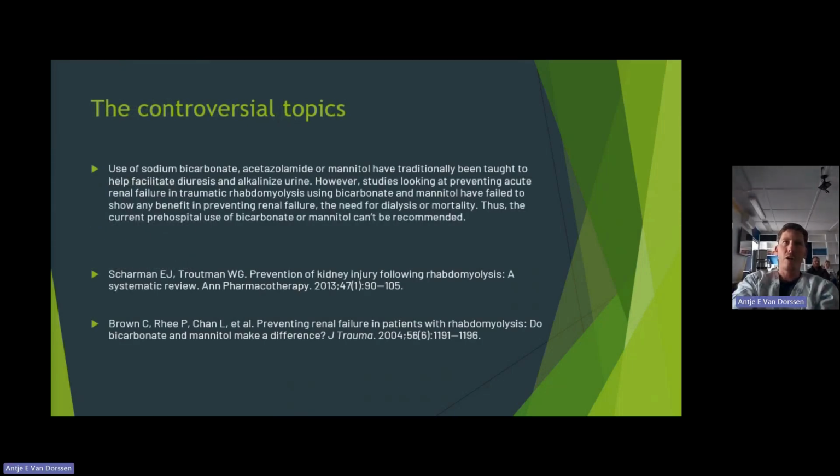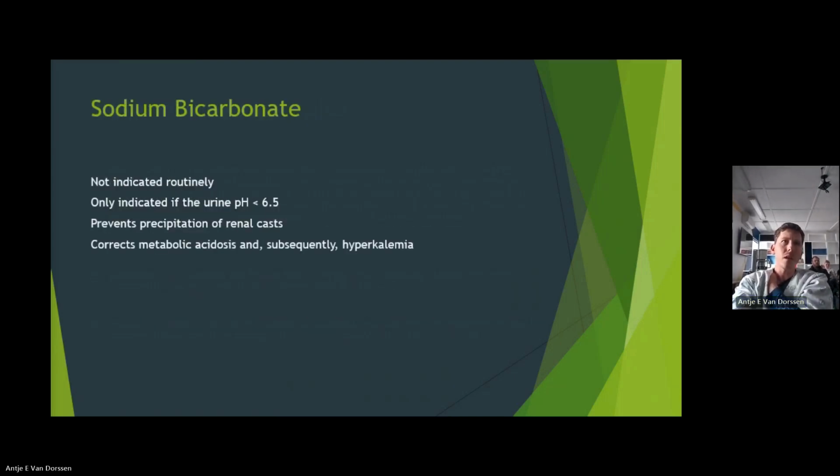So the use of sodium bicarb and acetazolamide and mannitol had been taught throughout for alkalization of the urine and alkalized diuresis, but nothing has shown us good evidence, and these two also support that claim.